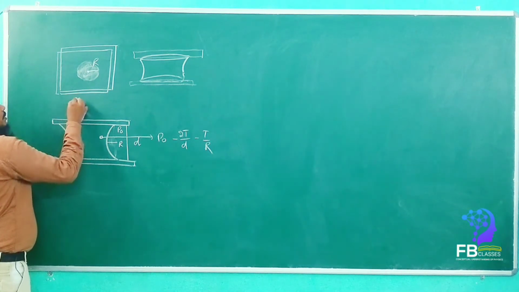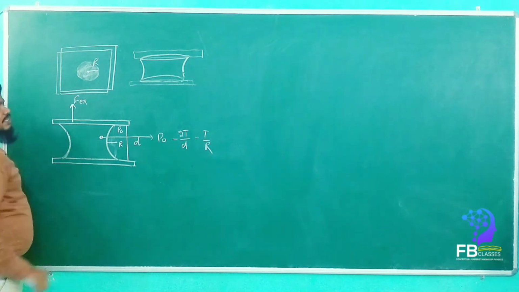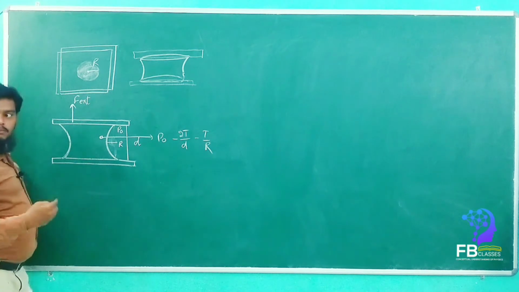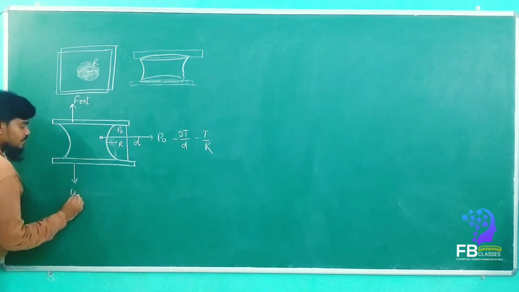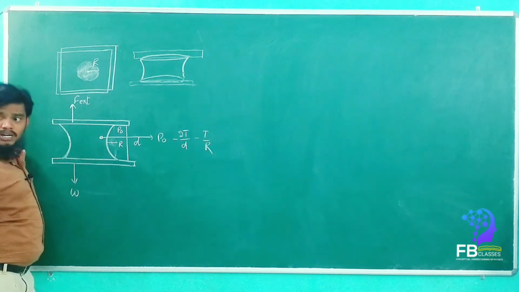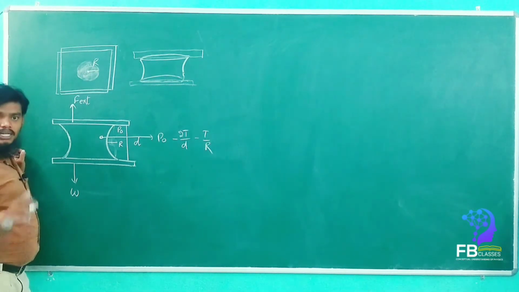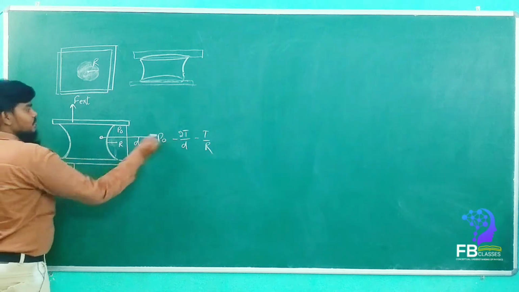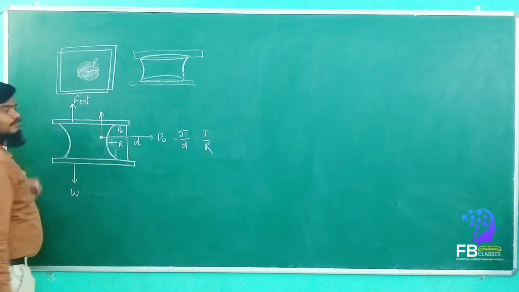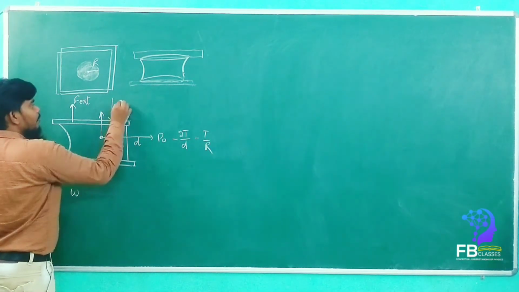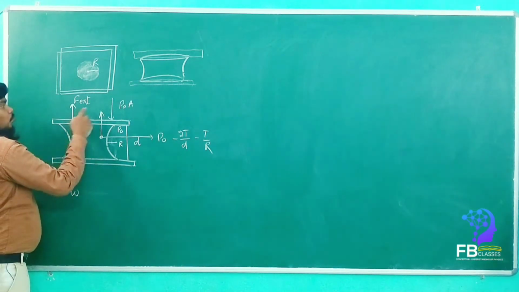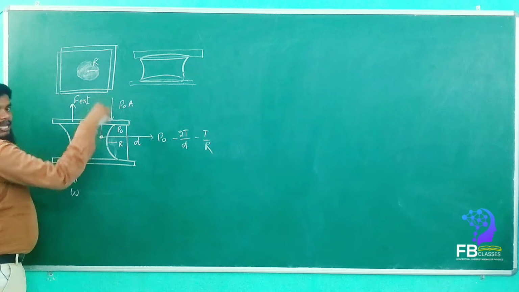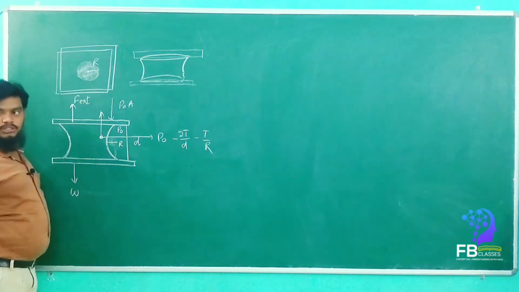One, we are pulling out the force, the external force. Yes or no? Then weight will act downwards. Weight also acts downwards. Yes or no? So this force will act upwards, and pressure P naught into area, this force. These two, see here, 1, 2. Two forces will act downwards and two forces will act upwards.